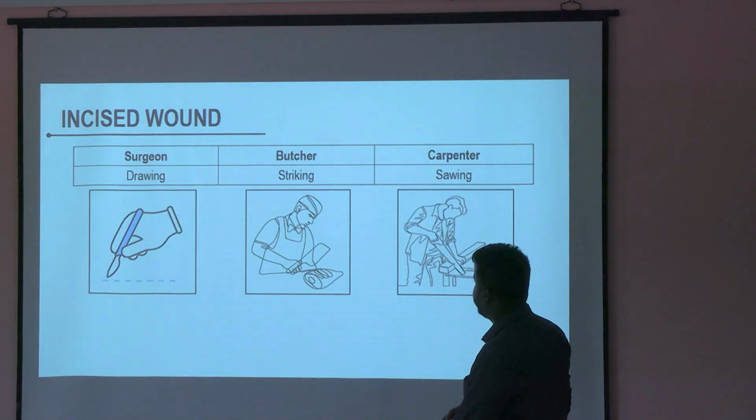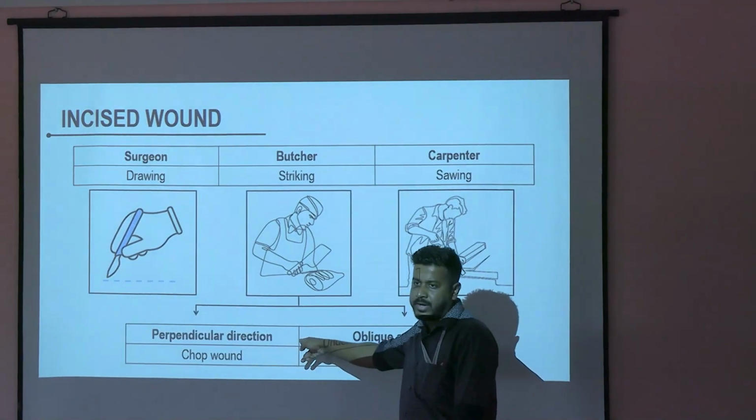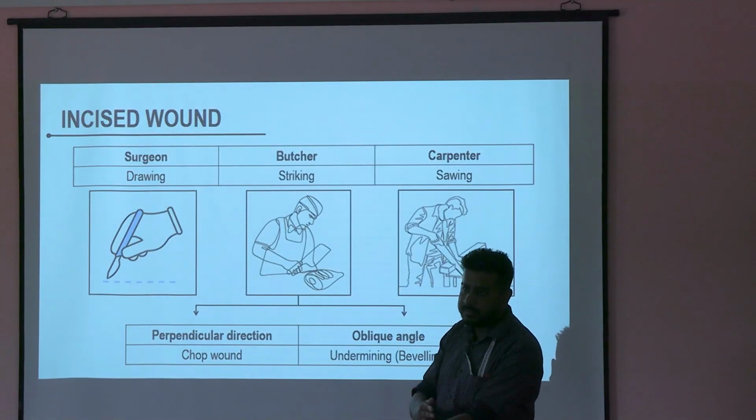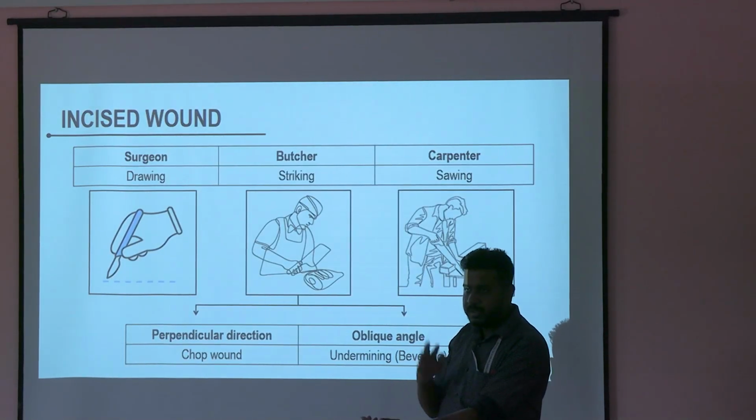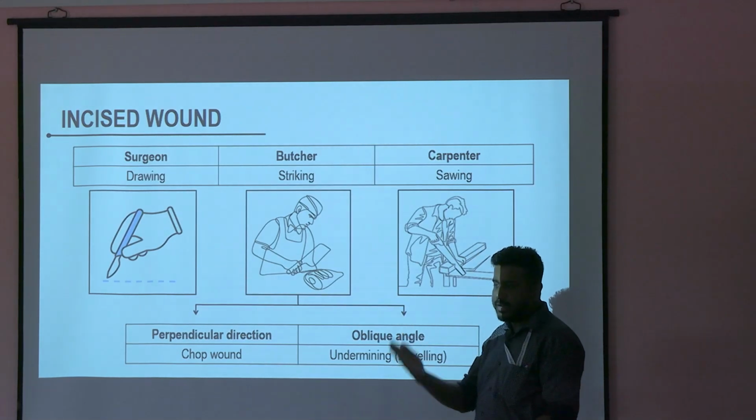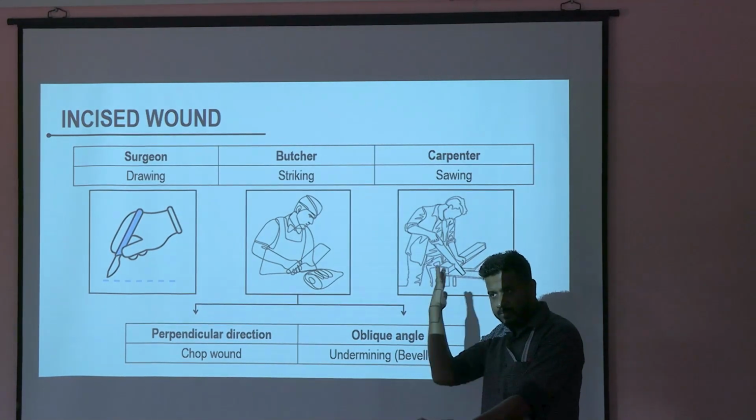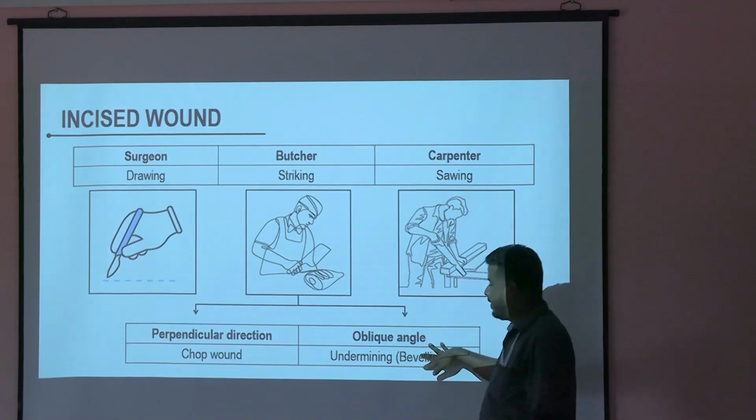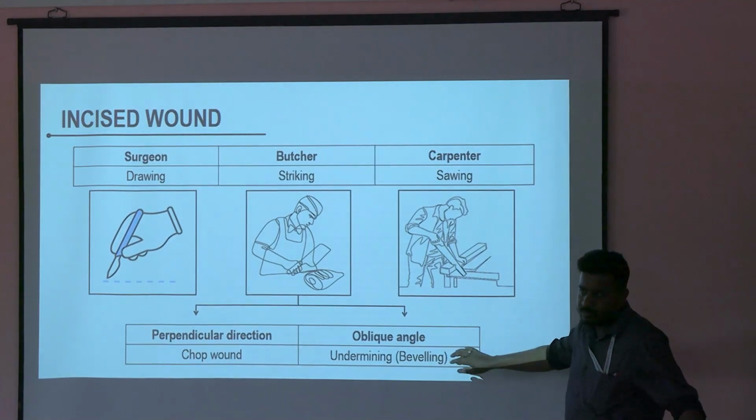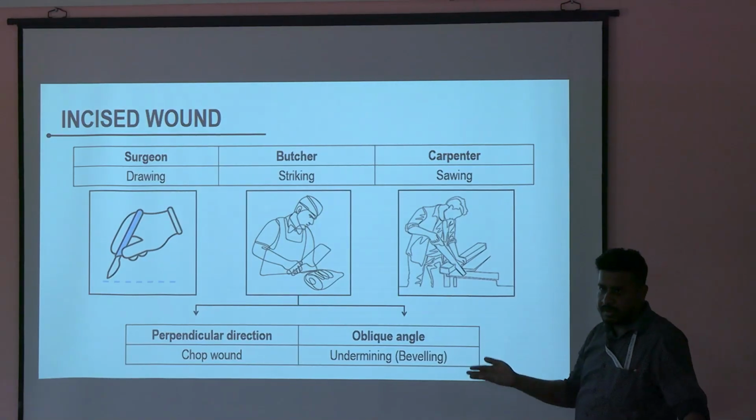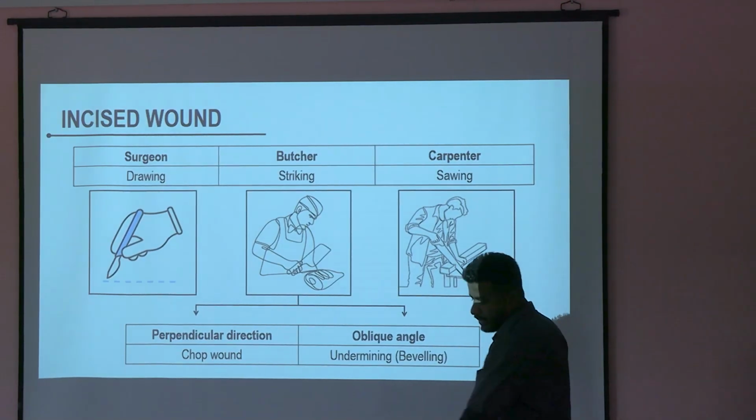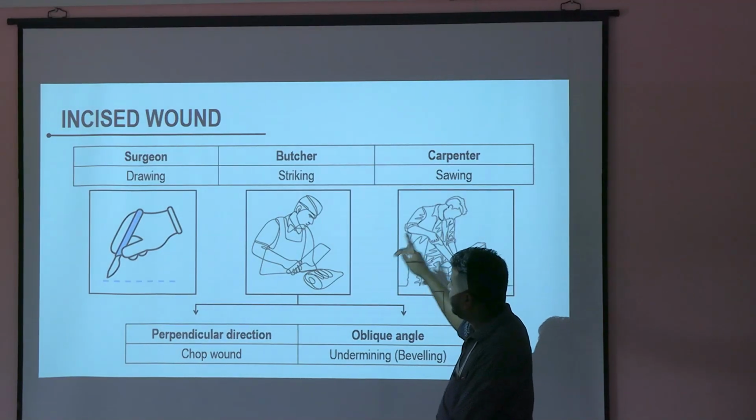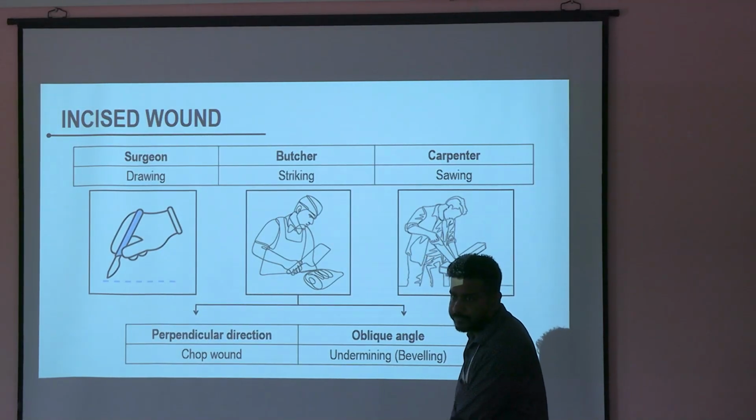Striking and sawing. Now if this striking is in a perpendicular direction, it becomes a chop wound. If someone wants to cut my hand, they want to remove my limb, they will take a dao and keep cutting like this, right? Like this, perpendicular. So that is a chop wound. What do you mean by beveling? We'll discuss in theory. Beveling has to be at an acute angle, an oblique angle. But for now, you just remember the mechanism: drawing, striking, sawing. Clear?